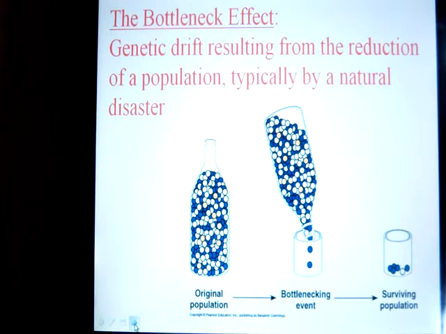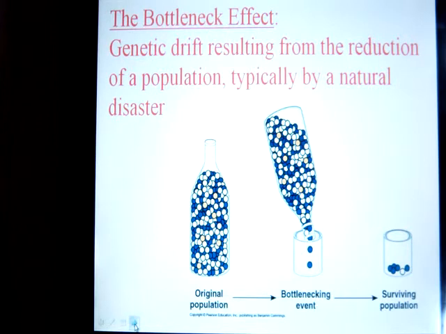One type of genetic drift is called the bottleneck effect. The bottleneck effect occurs when you have a small population, and due to some natural disaster or disease or something like that, most of the population is wiped out. And the genetics of the surviving population is not the same as the genetics of the original population. As an example, we can take a look at this bottle filled with little beads. Each of these beads represents an individual in the population. And you can see it's probably about half white and half blue with a few yellows sprinkled in there.